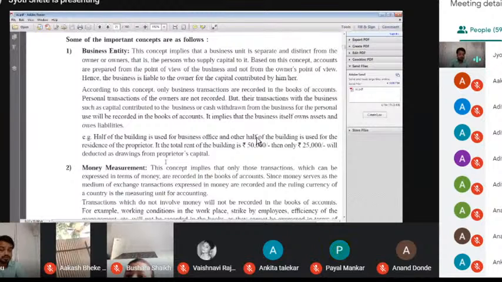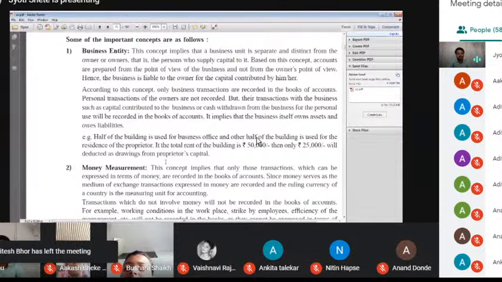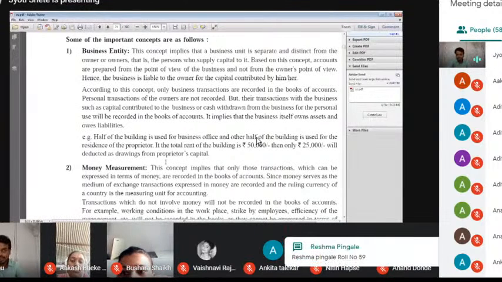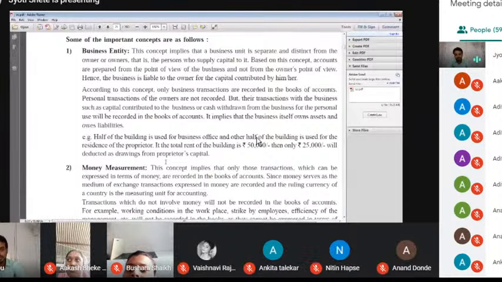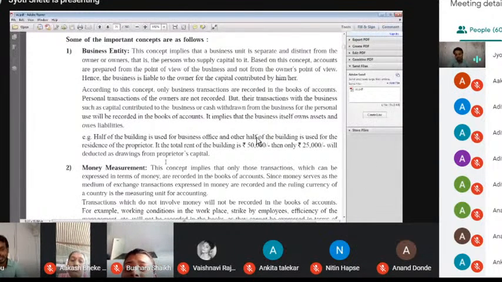Remember, if a businessman takes a house on rent and uses half of this house for business, and the cost of rent for 1 year is 25,000, I am going to explain once again. If you are a businessman and you are acquiring one asset for business purpose as well as personal purpose, the cost of rent of that house is 25,000. Remember, 25,000 means you are also living in that house and you are also running your business in that house.